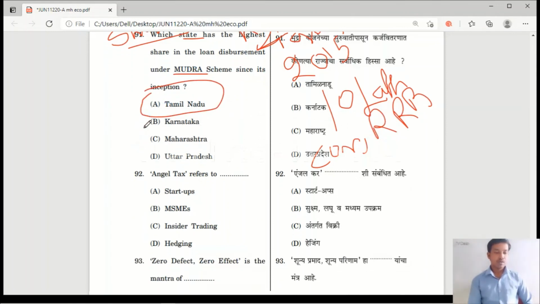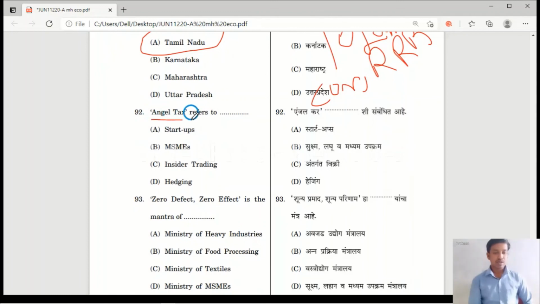Please remember. Question number 92. Angel tax refers to. What do you mean by angel tax? Angel tax is a tax on the funds raised by the startups if they exceed the fair market value. When these startups exceed the fair market value, the government will put the angel tax on this. So here the right answer is startups. Angel tax refers to startups.